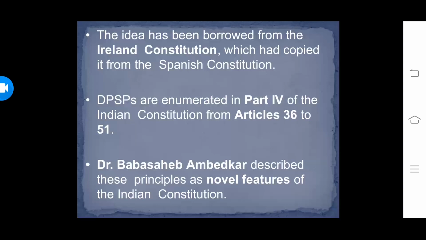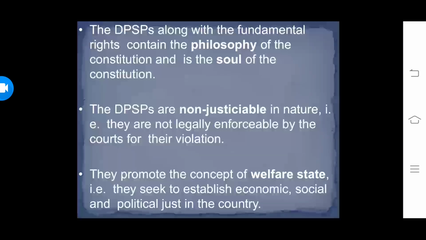As I told you, the fundamental rights feature has been adopted from the Constitution of USA. These directive principles are mentioned in part 4 of the Constitution from Article 36 to 51, and they are very unique for any welfare country. They are actually the philosophy of the Constitution and the soul of the Constitution.